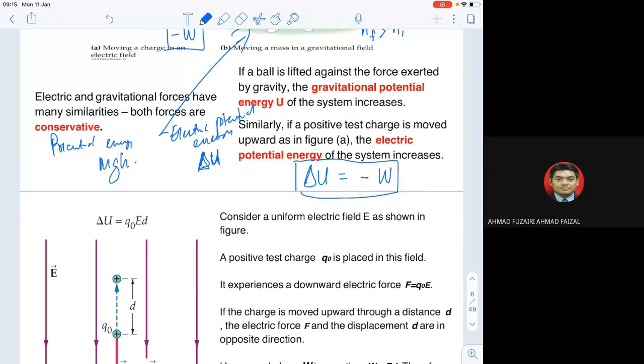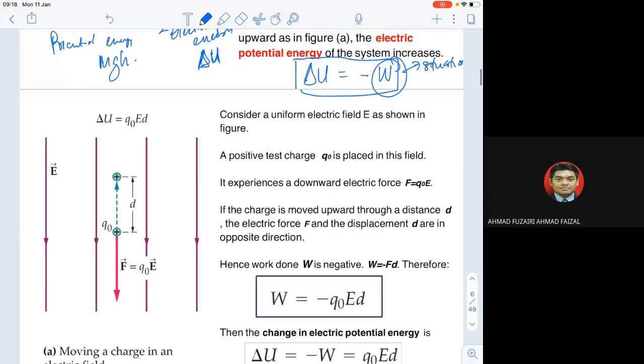This is a very simple thing that you should know. When delta U is positive, meaning the difference in potential energy is positive, then we are actually working against the force. So this is the exact situation: delta U equals negative W. You should always remember this. Delta U equals negative W. But W itself will depend on the situation. So what kind of situation are we dealing with now?